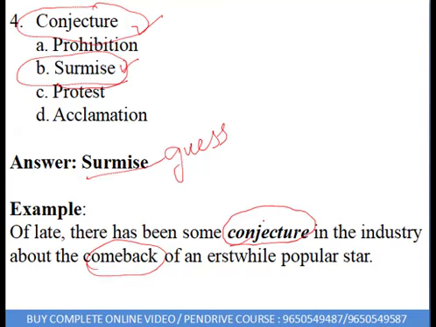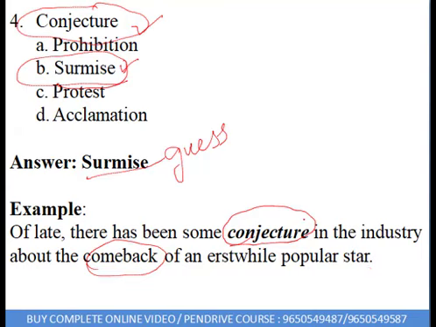So select the words, write them according to your wish. Write it like that: conjecture of the comeback of a star. That's how I think you will be able to relate. You will be able to frame a sentence well, and that's how you will be able to retain these words. Just write it down: conjecture of the comeback of a popular star.